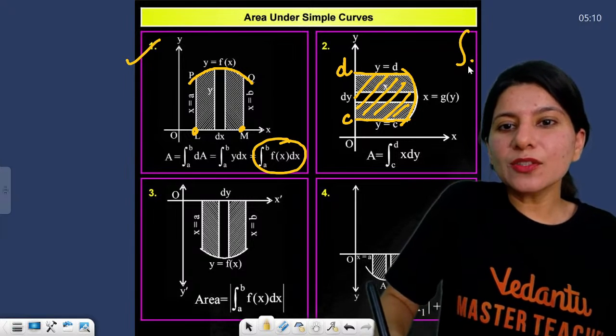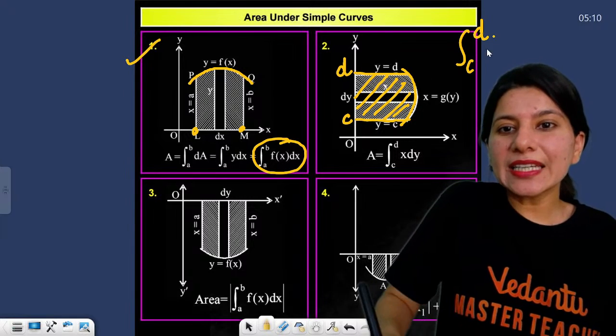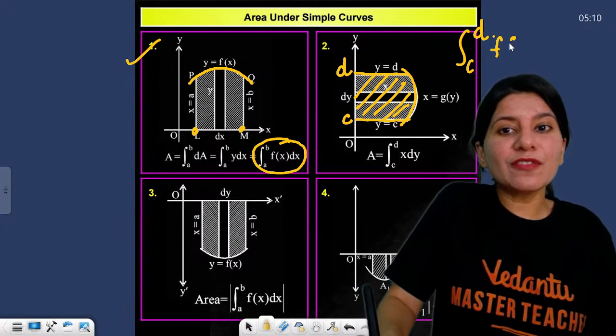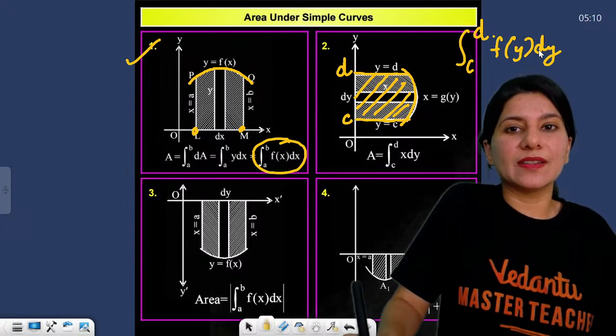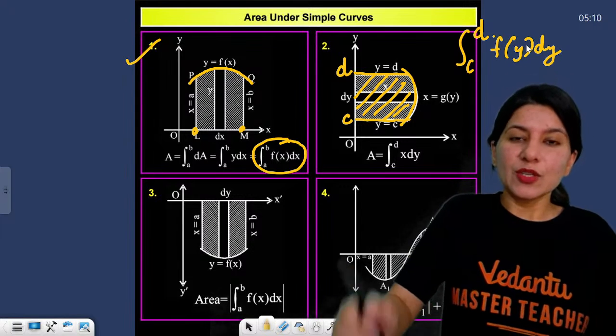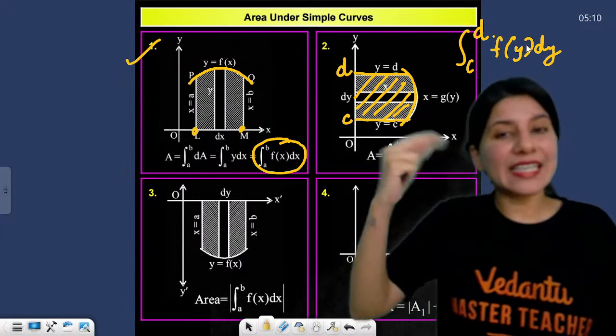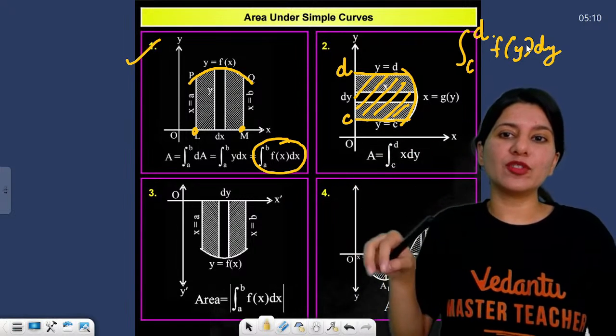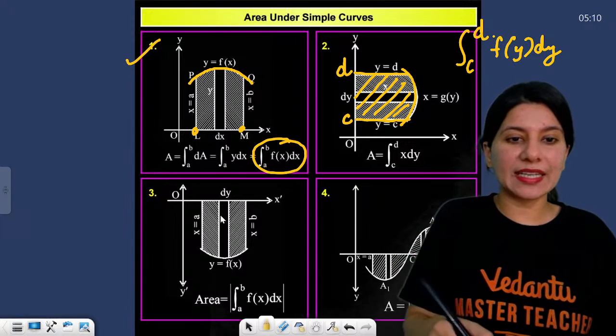So from C to D, you have x in terms of y, so the function of y dy, basically. Are you getting my point? You have to calculate the value of x in terms of y, and that complete y terminology you have to put in, integrating with respect to dy.